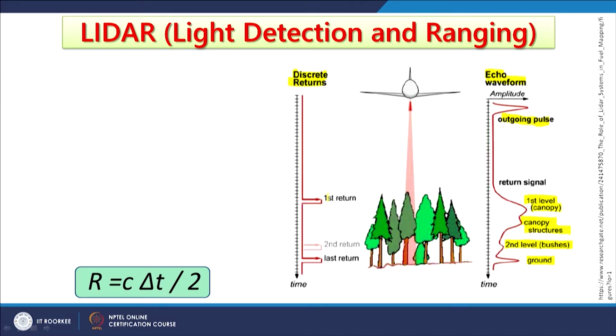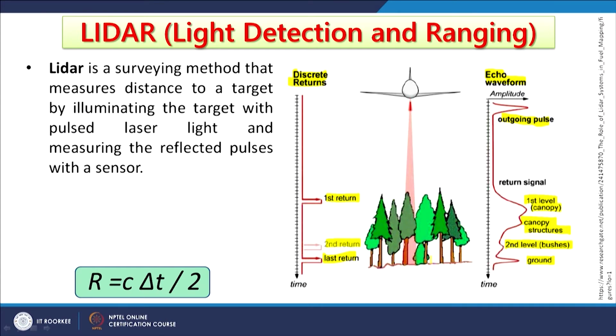The first return is the top of the trees, and then the second return is the middle where the canopy structure is about to finish, only the trunks are there, and the last return is at the ground level. And as you can realize, when it can detect the top of the canopy and the ground also, then it becomes very useful to get rid of even your vegetation from your terrain and only get the terrain surface.